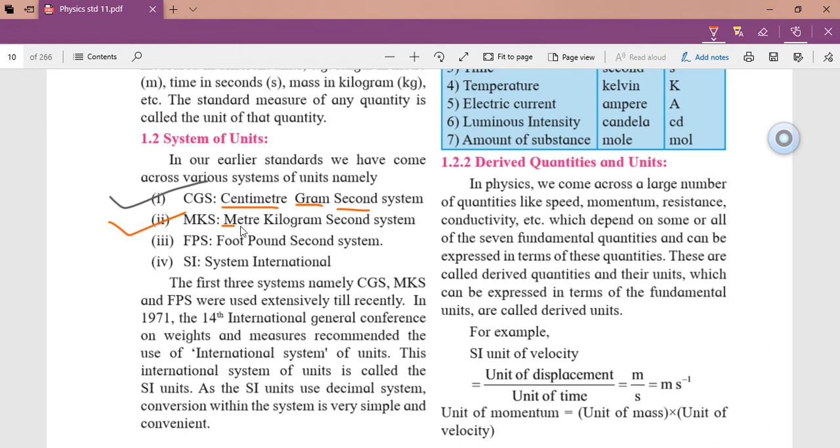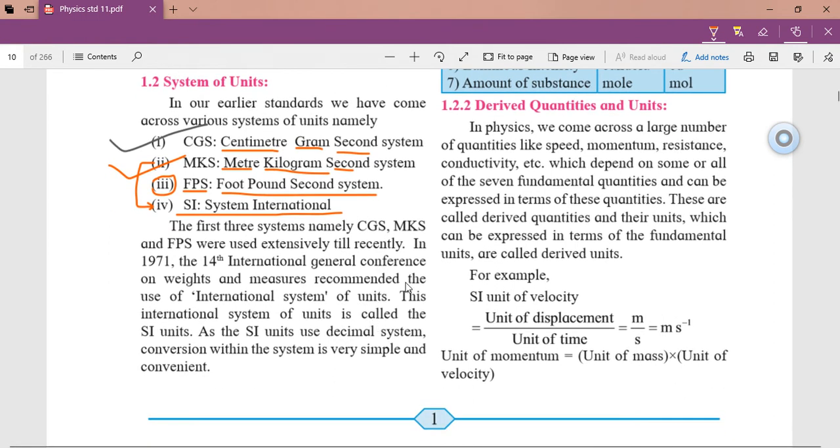Second is MKS system. MKS is little bigger than the centimeter, gram and second. So length here we calculate in meter, then mass in kilogram and time remains in the same unit, second. FPS, foot pound second, is the third system. Generally we don't use the third system, and nowadays the MKS system is changed to the SI system, that is System International. It is called System International since it is applicable throughout the world.